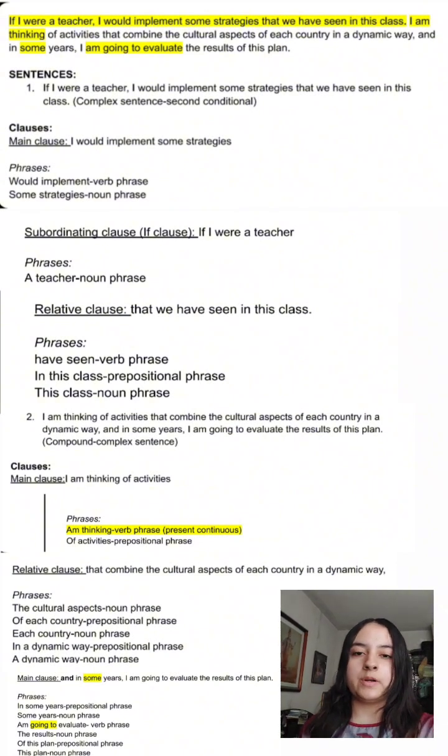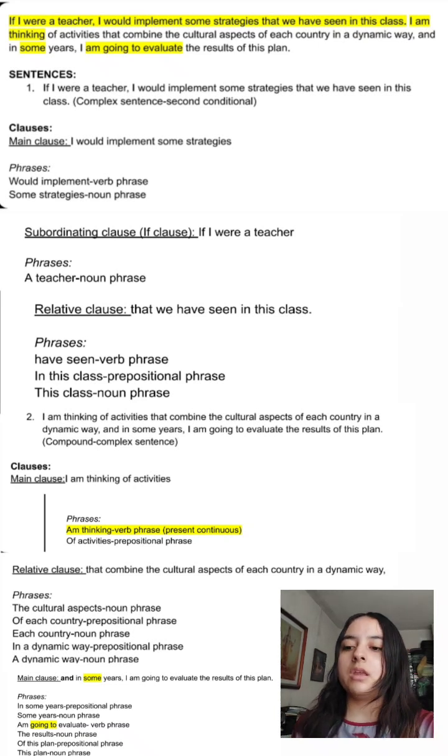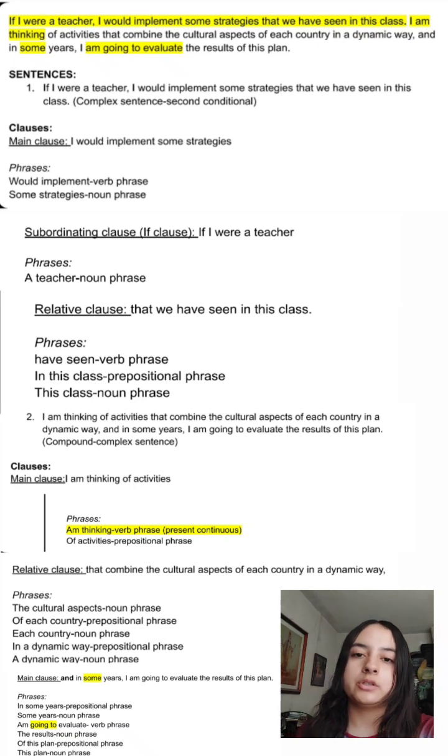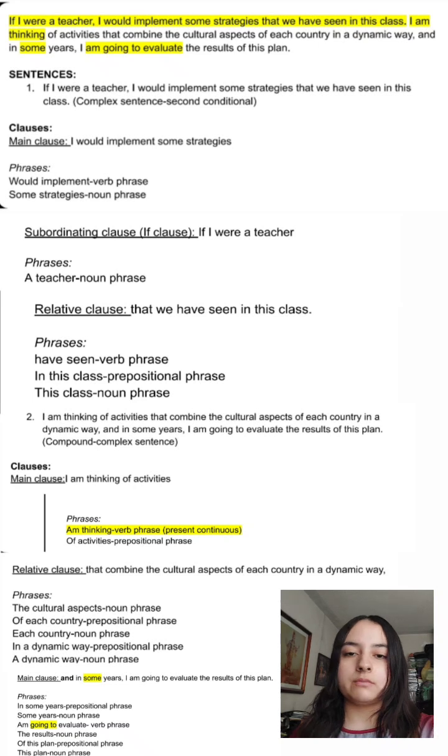This verb phrase uses going to, which is used to express a plan or something that is going to happen in the future. And then we have the results, which is a noun phrase, and of this plan, a prepositional phrase, and this plan, a noun phrase.